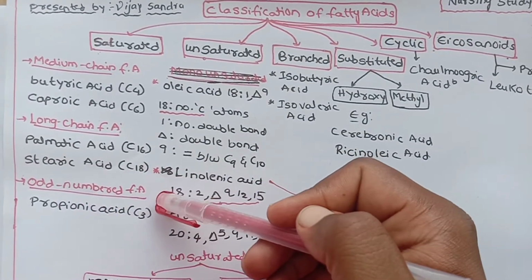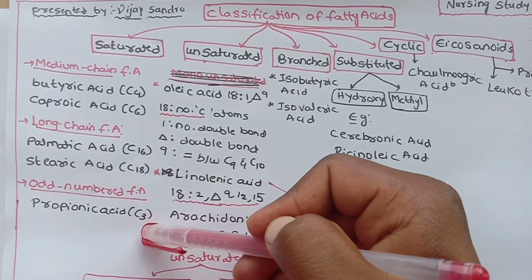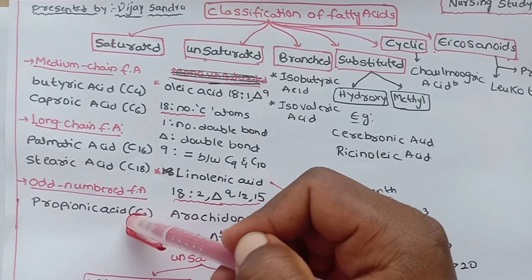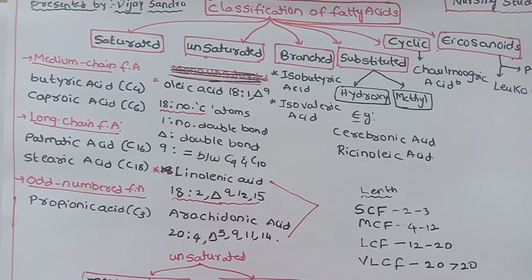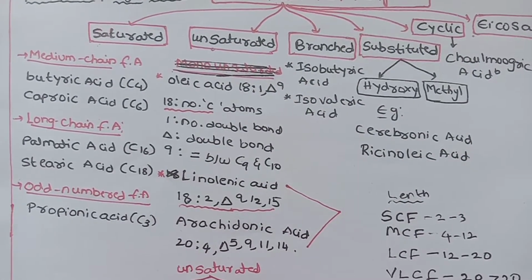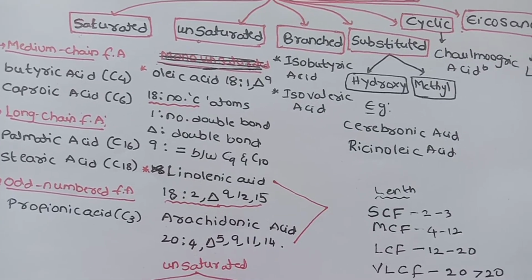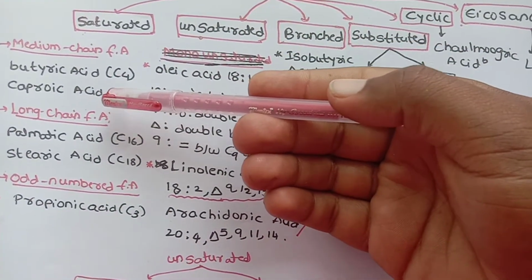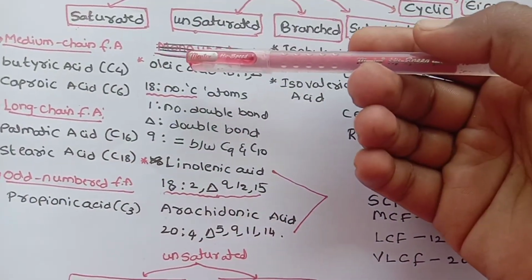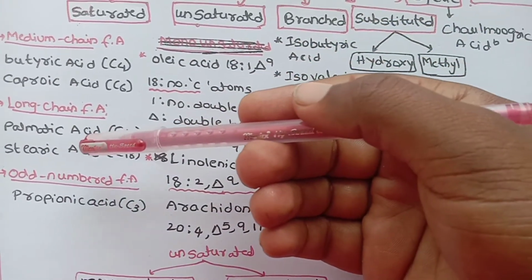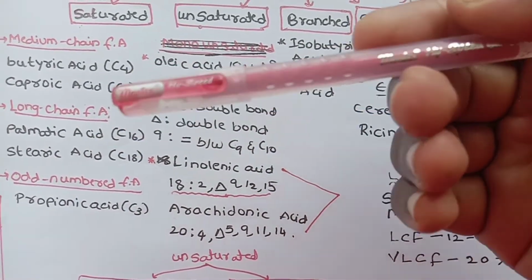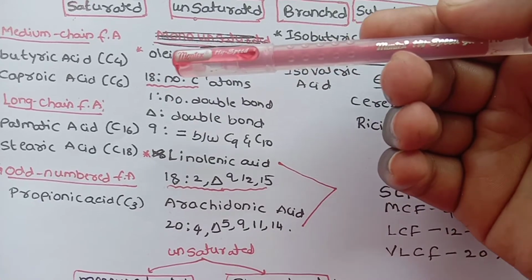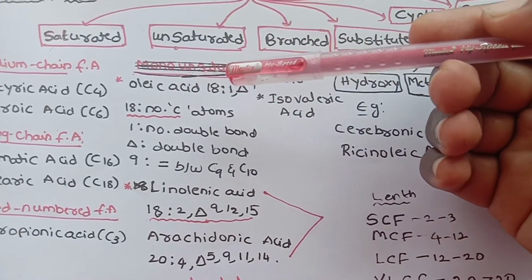Odd number fatty acids include propionic acid, C3. As for sources of saturated fatty acids, medium chain fatty acids are generally present in milk, and long chain fatty acids are generally present in many tissues.